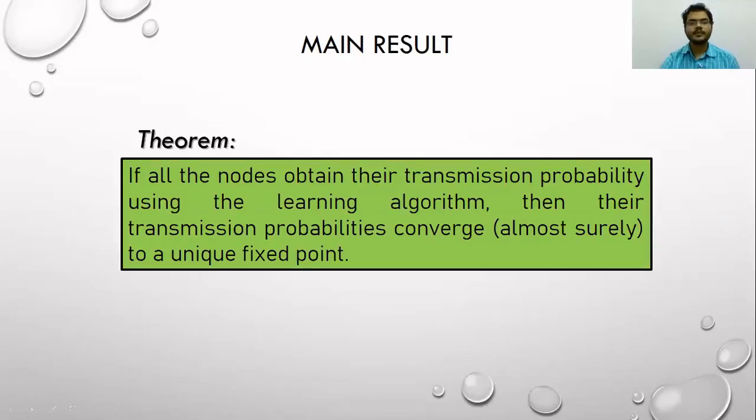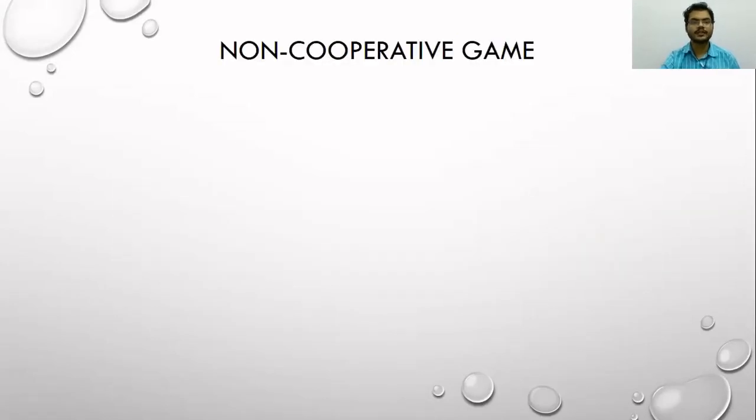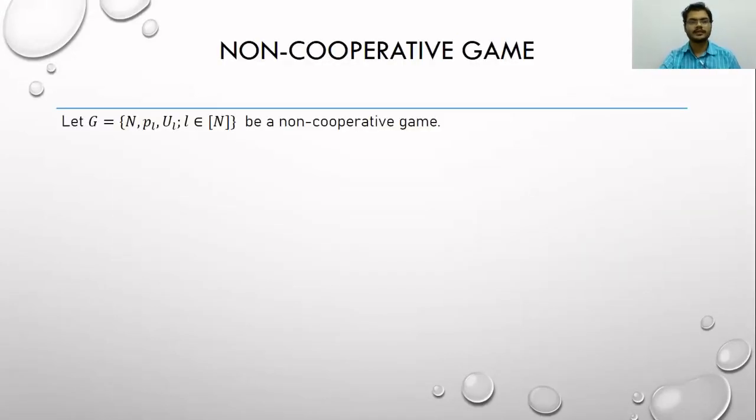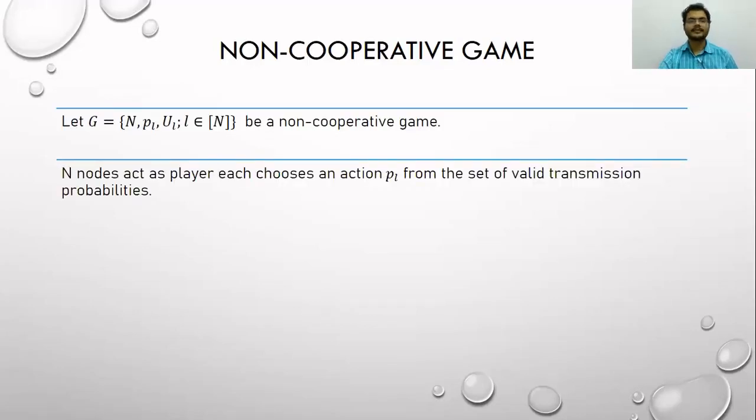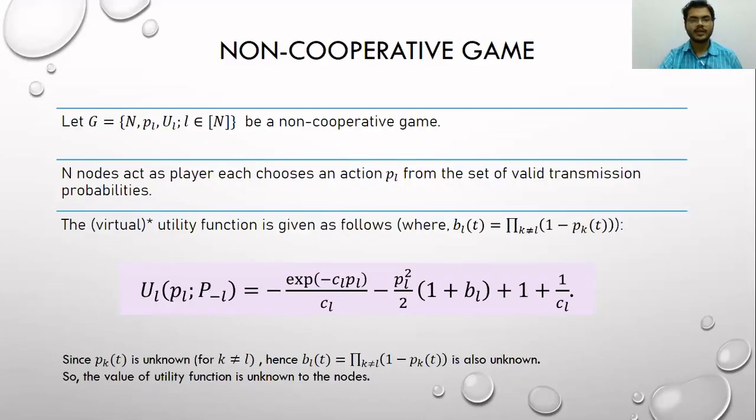Also we show that this unique fixed point is actually a Nash equilibrium of a non-cooperative game, which is as follows. So consider this non-cooperative game G, where n nodes act as players and each node chooses an action PL, that is transmission probability, from the set of valid transmission probabilities, and the utility function is given as follows. So a few slides ago we discussed that we can't define a game because the utility function is not obvious.